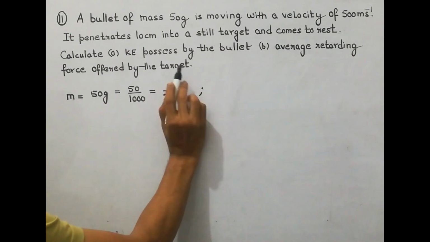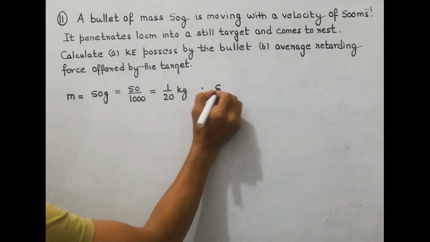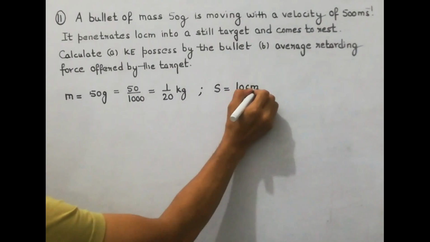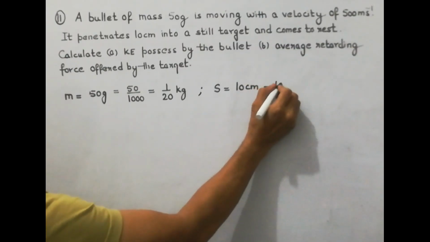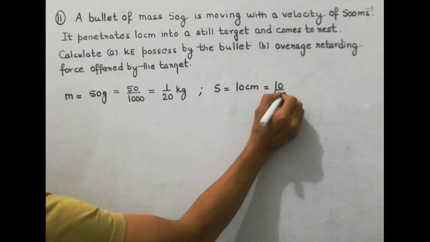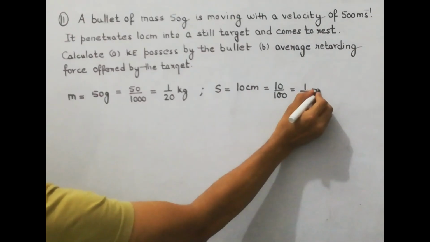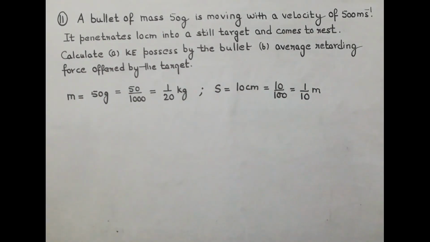Secondly, the distance s penetrated by the bullet is also in CGS unit. So 1 upon 10 meter. So here mass and the distance penetrated by the bullet were given in CGS unit, so we have converted it into SI unit, kg and meter.